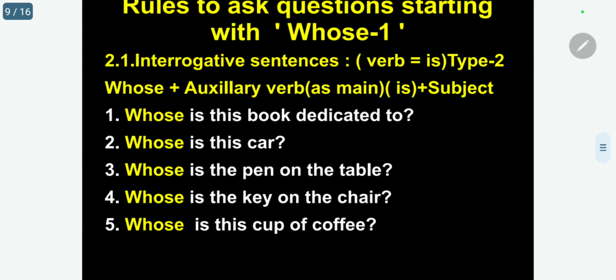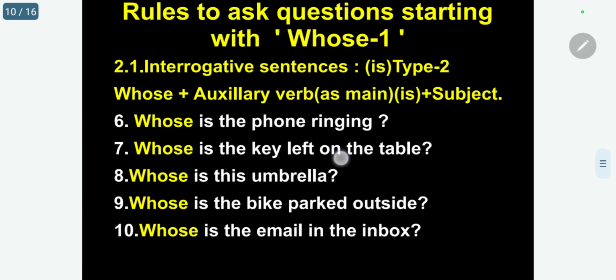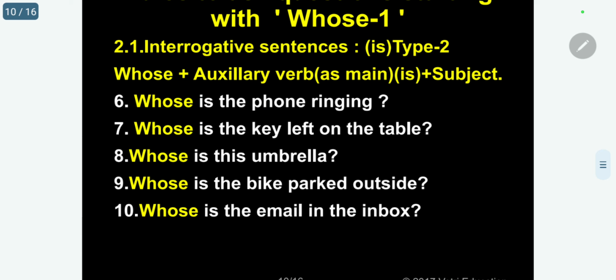So, you know how we have to translate. So, without Tamil, I will go fast with only English, because all are simple sentences. Kindly follow. Whose is the cup of coffee? Okay. Next one, 6. Whose is the phone ringing? Whose is the phone ringing?